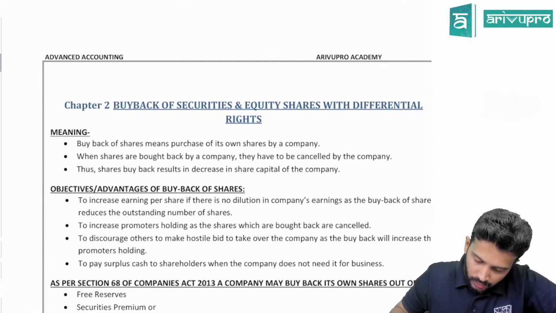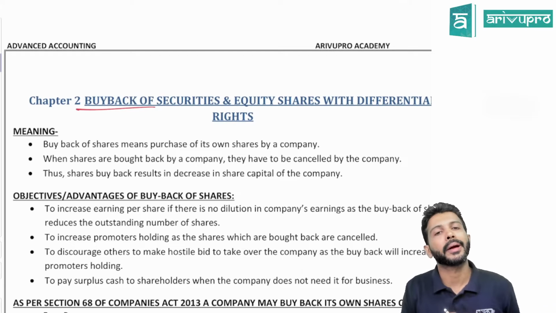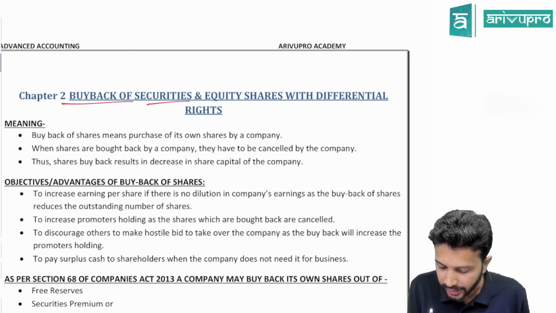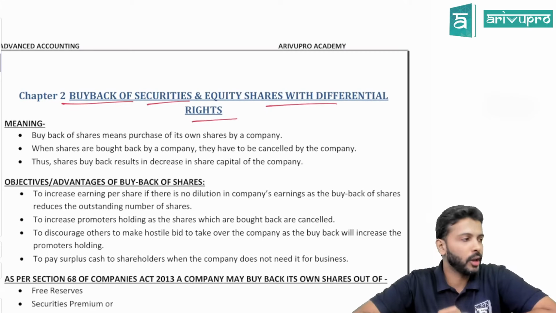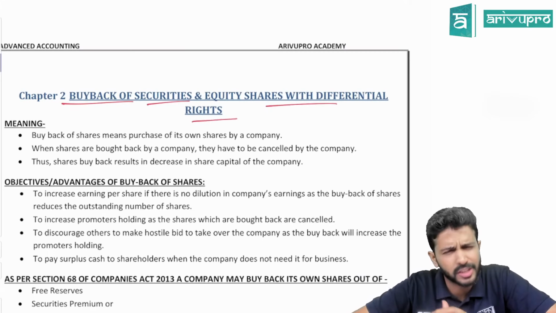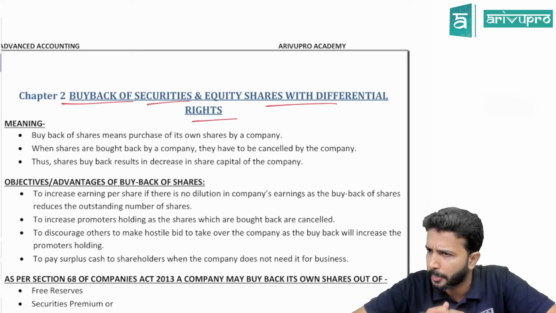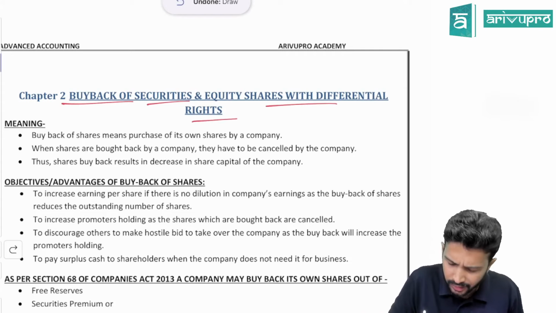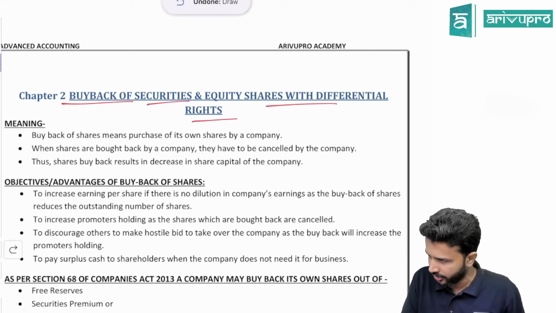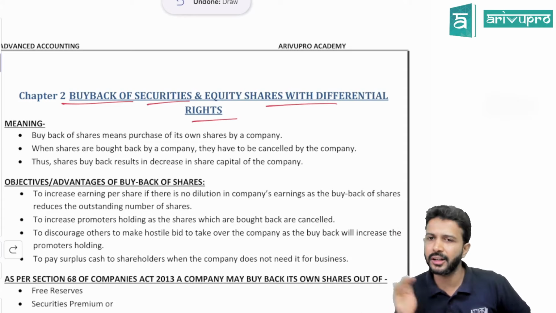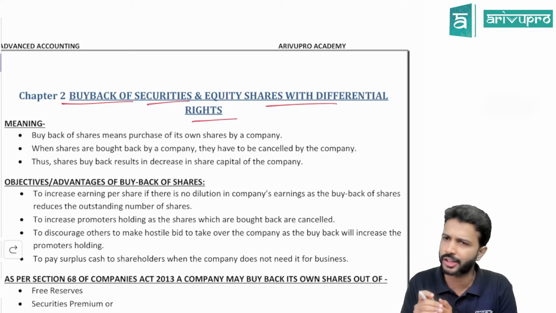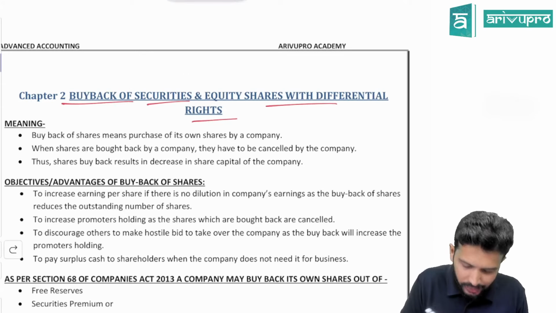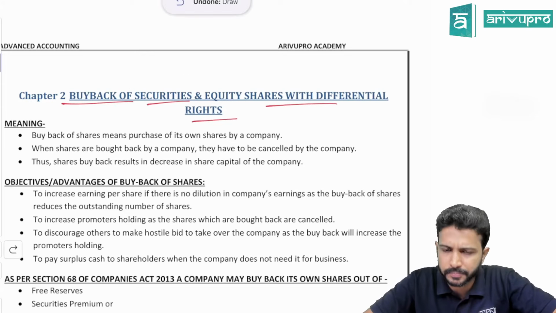People, we will start with the new topic, that is chapter number 2, buyback of securities and equity shares with differential rights. This particular section has about 2 topics. One is the buyback of equity shares, and what to do if you have equity shares with differential rights is another section. The second one is a small section, mostly theory, or you may get about 2 to 3 marker ones. Buyback of securities is the important element.